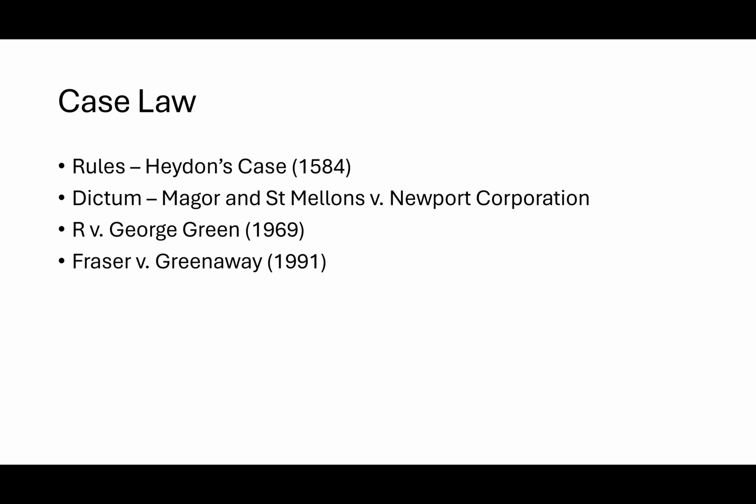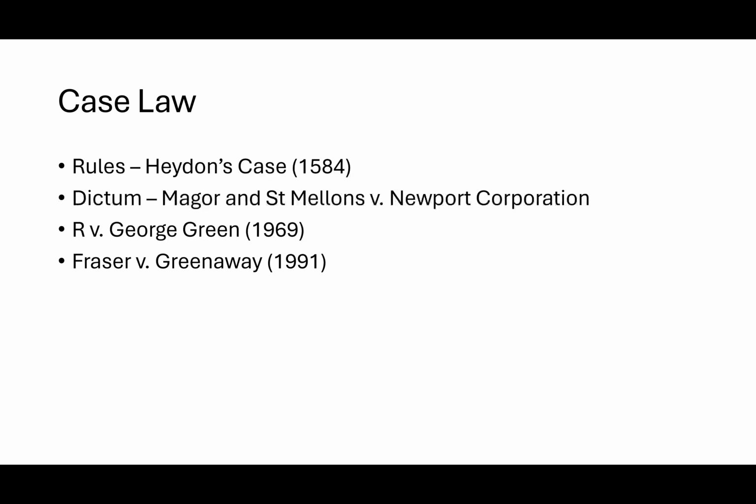So filling any type of gaps, interpreting the absurdity of the legislation itself, and trying to interpret it in such a way that it actually fixes the issue, right? And the two main cases that we look at here are R versus George Green 1969 and Fraser versus Greenway 1991, right?